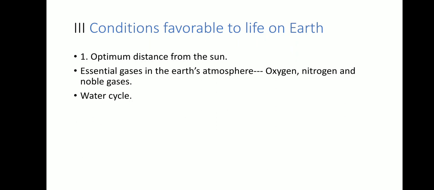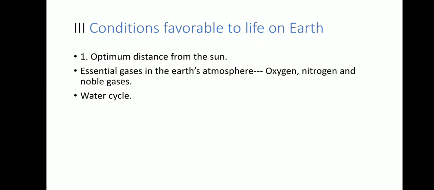Now, conditions which favor life on the Earth. The first one is optimum distance from the sun. The Earth is neither too close nor too far from the sun. Like Mercury and Venus, they are too close to the sun, the temperature is very high. Uranus and Neptune are very far, the temperature is very low. So life is not possible on those planets. But on the Earth it is possible.